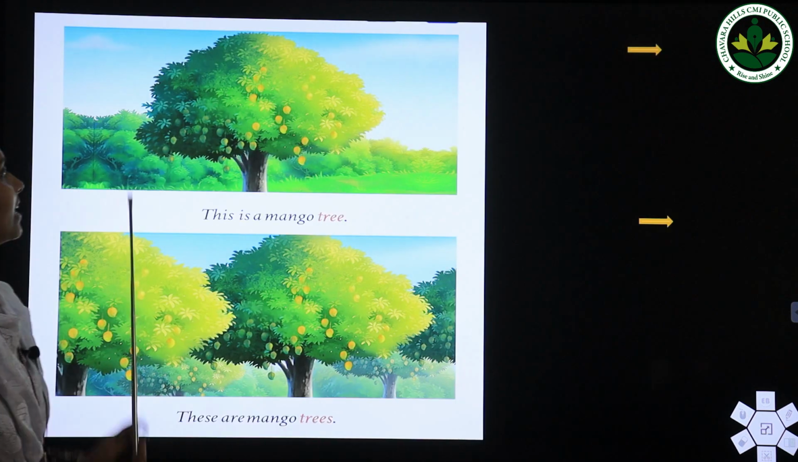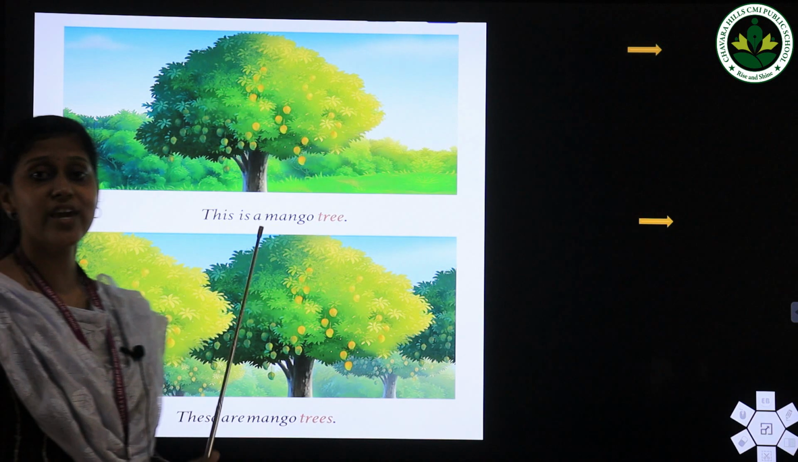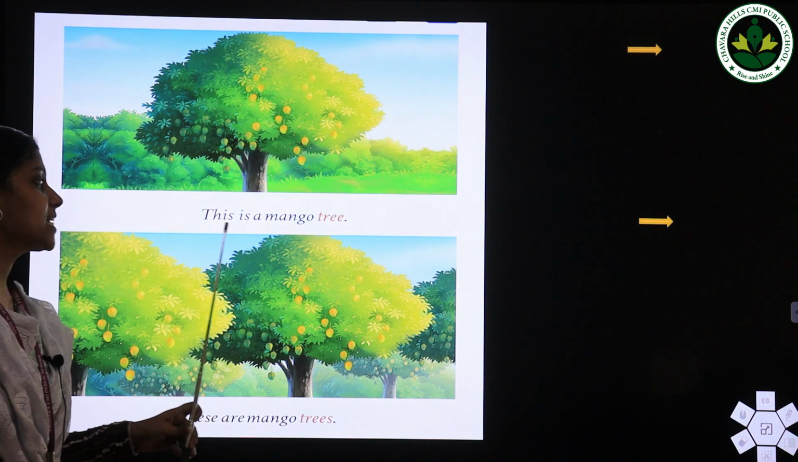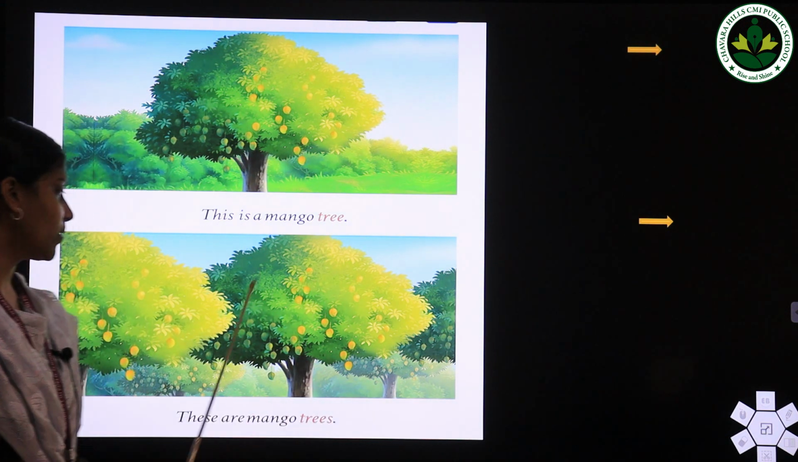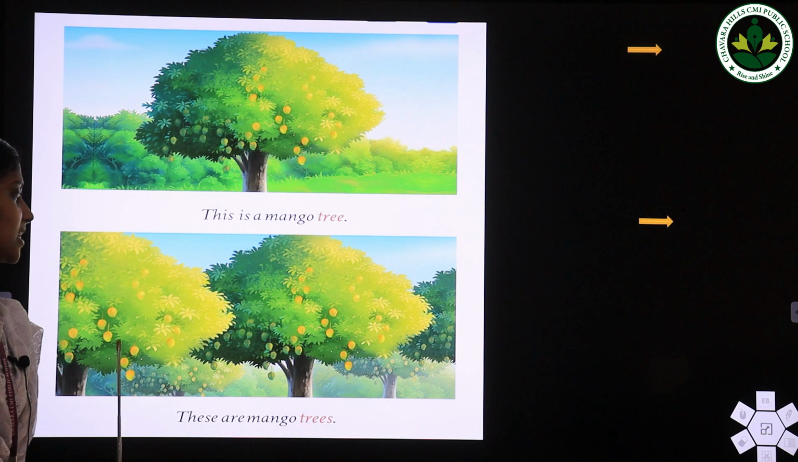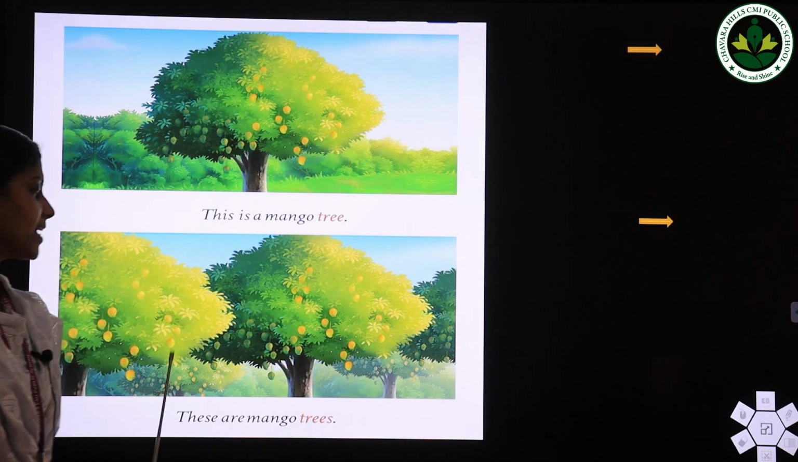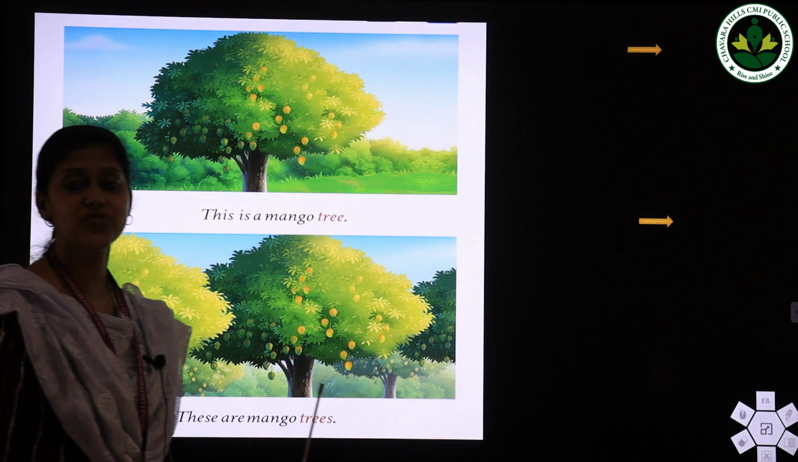Look at these pictures. The first one is a picture of a mango tree. Can you read this sentence? This is a mango tree. Look at the next picture. Here you can see a picture of some mango trees. Can you read this sentence? These are mango trees.